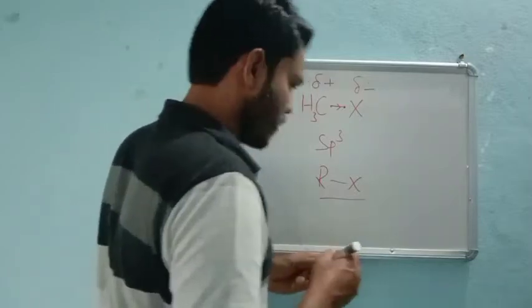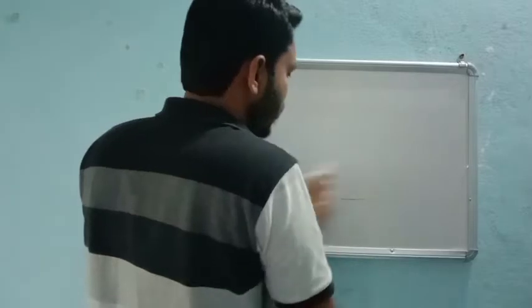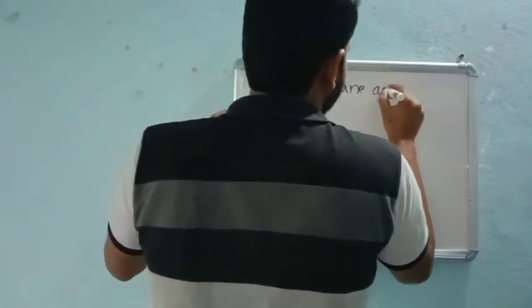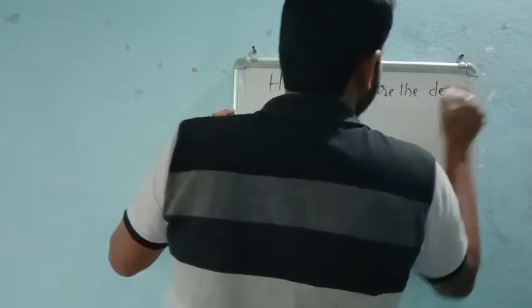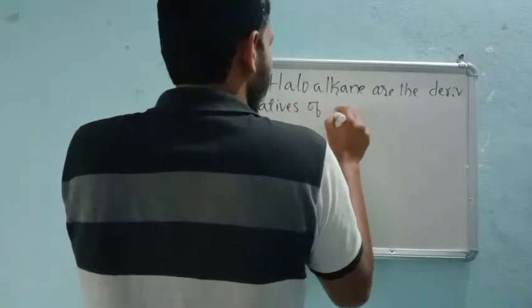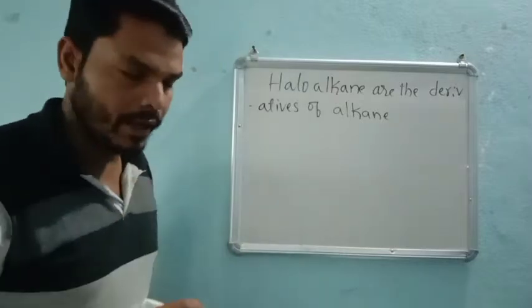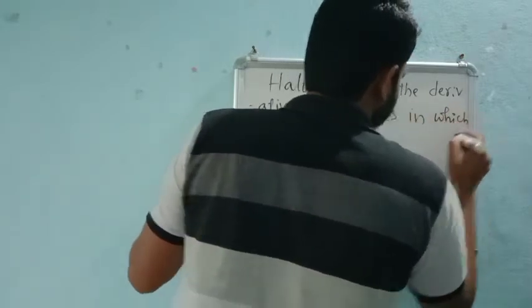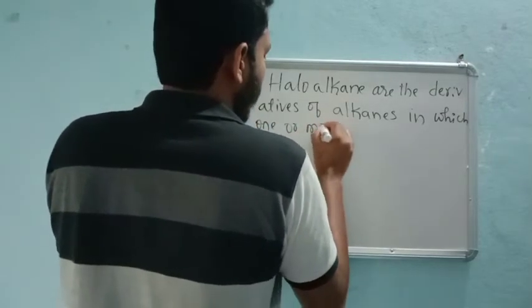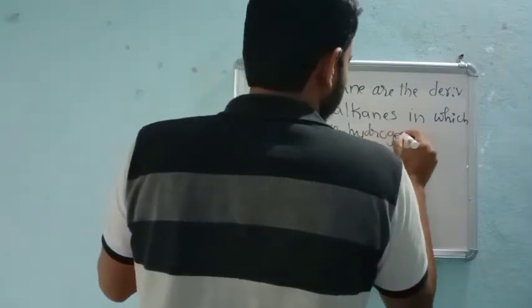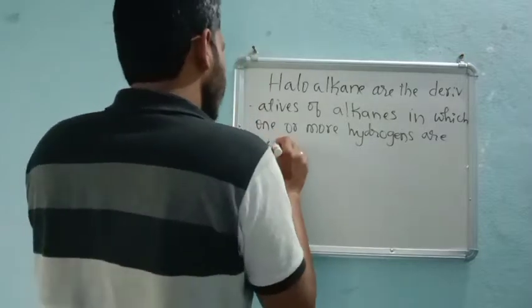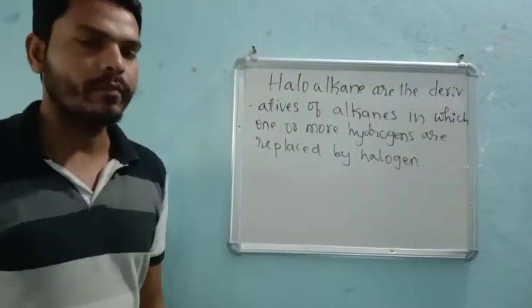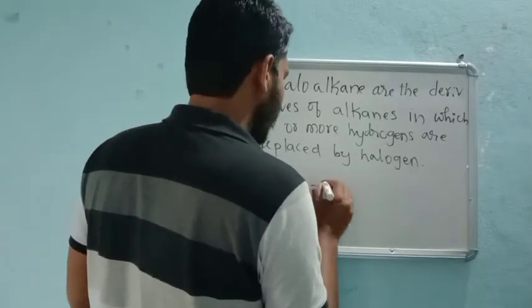Now if I define haloalkane, then haloalkanes are the derivatives of alkanes, right? That means haloalkanes are the derivatives of alkanes in which one or more hydrogens are replaced by halogen, right?